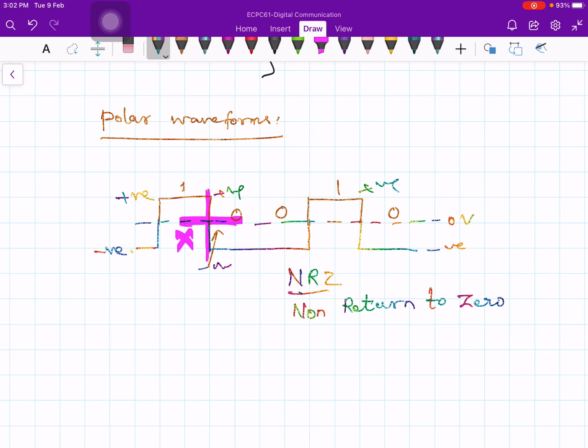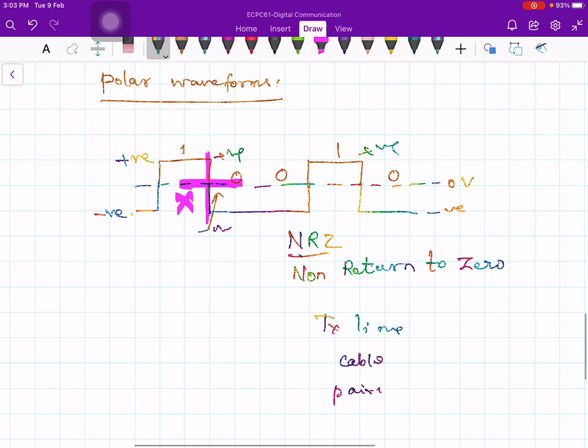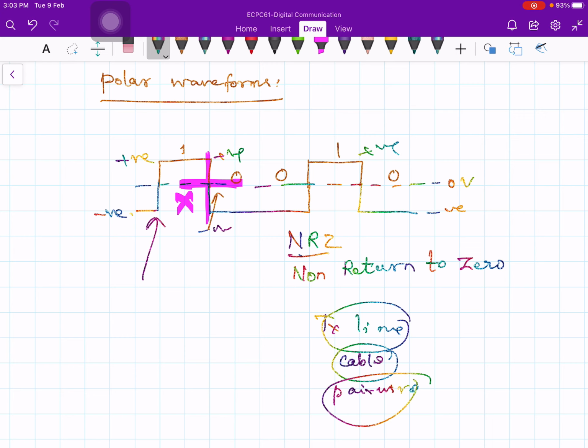Now let's see what happens if such a waveform is transmitted on a typical cable system. Ultimately all the waveforms are going to go through some kind of transmission line, which would be a cable, or a pair of wires, or any other communication medium. What you see is that such a waveform is not really suitable for transmission on such transmission lines, cables or pairs of wires. The reason why it is not suitable